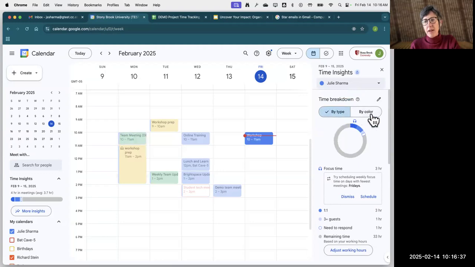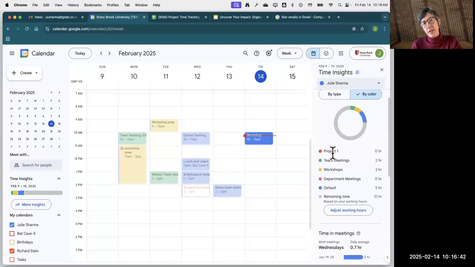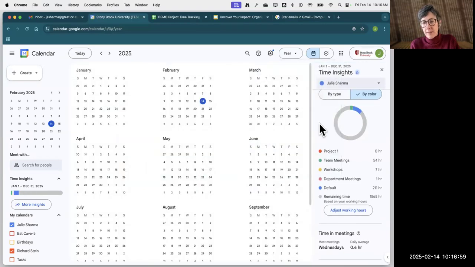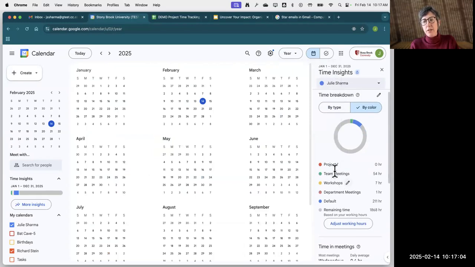All right. The other time breakdown you can look at is by color. So when you click into by color, this is where our codings come in handy. So if you really use this thoroughly, at the end of whatever time period, and if I go up to the time period where it says week and choose year, for example, then it's going to show me the time breakdown for this entire year. So it is going to show you a whole calendar year, January 1st to December 31st.